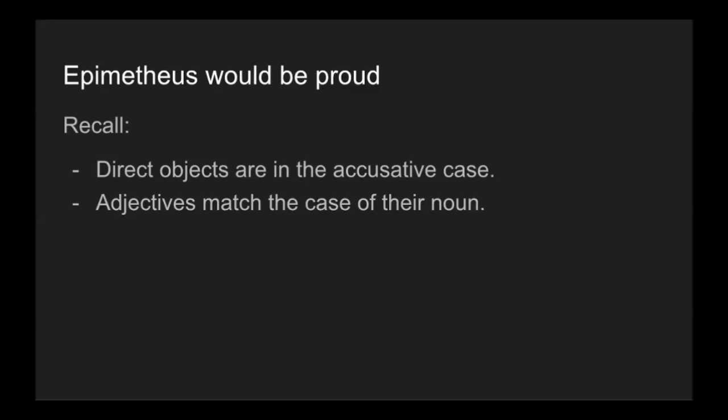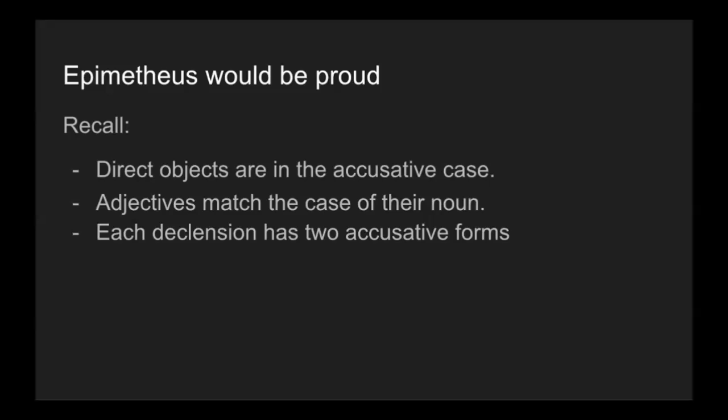Adjectives have to match the case of their noun. So if the ball is red, then the ball has to have an ending that shows that it goes with an accusative noun. So watch the video on lesson 6 for more information about that. And finally, each declension has two accusative forms, one for singulars and one for plurals. And they aren't the same, and both have to be memorized for each declension.